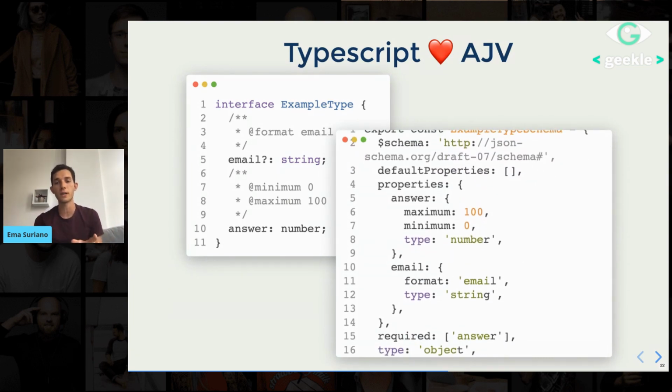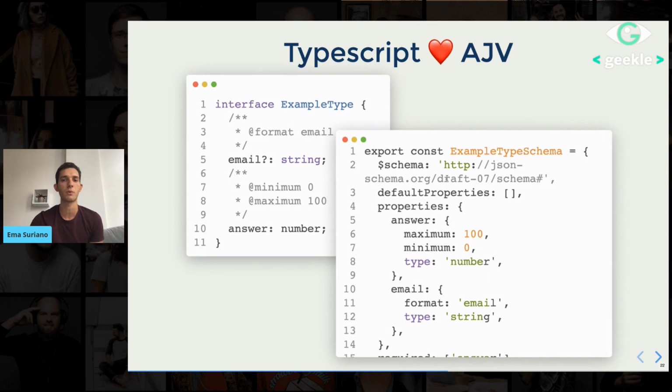So in the end, we are combining the power of the two. We have some kind of extended code, let's say. So we have part Typescript, and then in case we want to be more specific, in case here we want to validate the format of a string, we can do it by using the specific settings of AJV. For this, sadly, we just need to check it out on the AJV website. But again, this is in case we want to, it's not required.